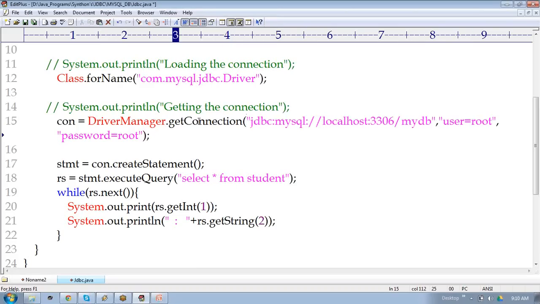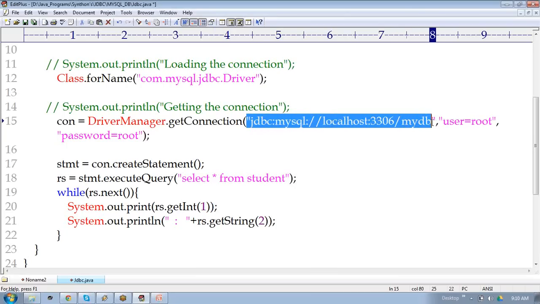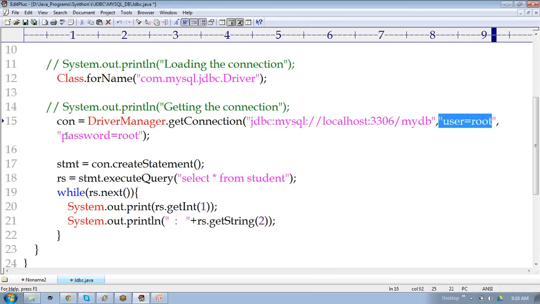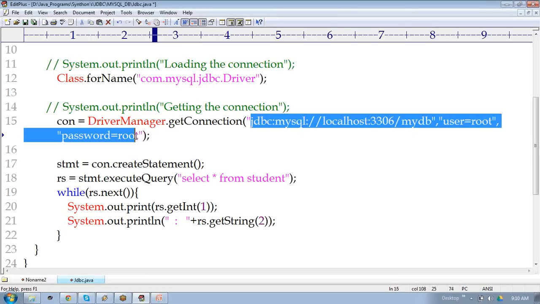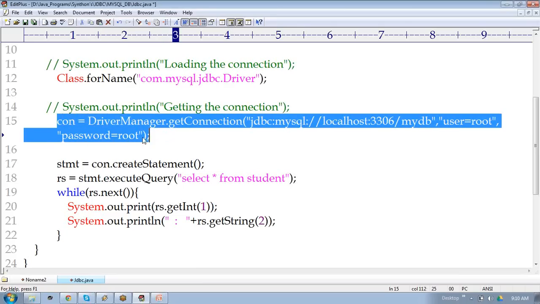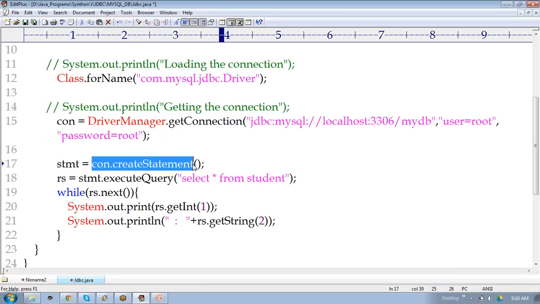Look at this. There are three parameters in getConnection. The first parameter is the location of the database. The second parameter is the username. The third parameter is the password. Once you provide all these things, if everything goes correctly, it establishes the connection. Once the connection is established, we are going to create a statement. So it opens this port 3306 and then communicates using the MySQL protocol, not TCP/IP. So jdbc:mysql, the driver is called the thin driver.